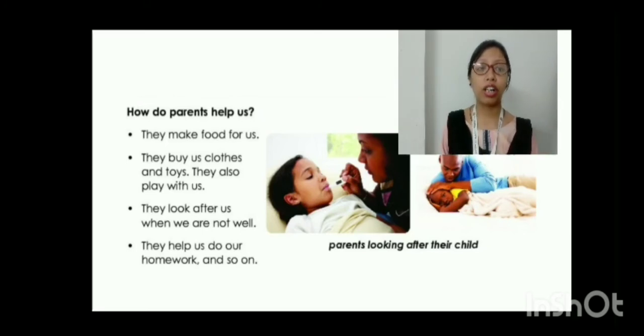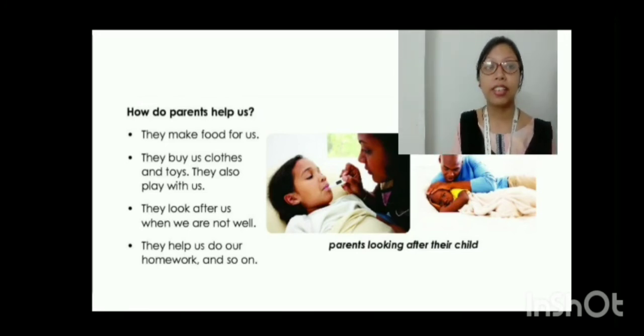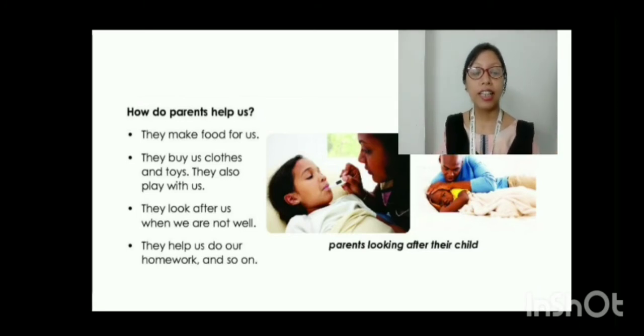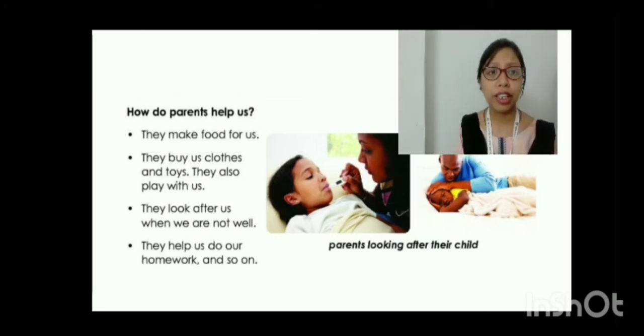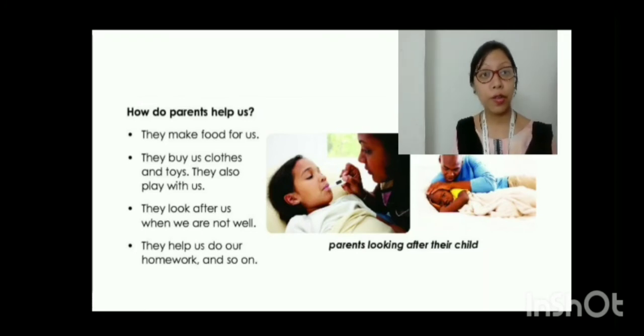when we have fever, cough, or any other unwell things. Then who takes care? Parents are the first people who take care of us. They get worried about us, and day and night they take care of us. They help us do our homework and so on. When we are unable to do the homework, they help us. When we don't know how to study, they will guide us. They do a lot of things. Parents have lots of roles to perform in a house or in a family.